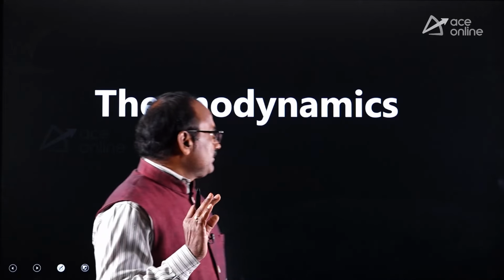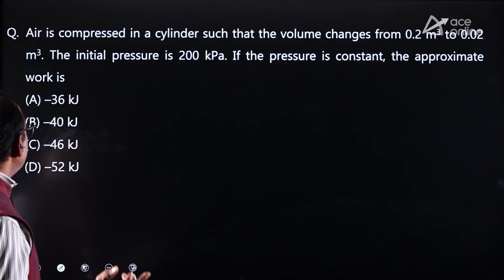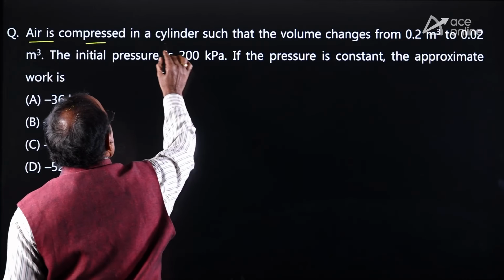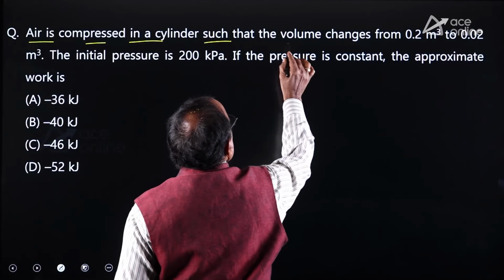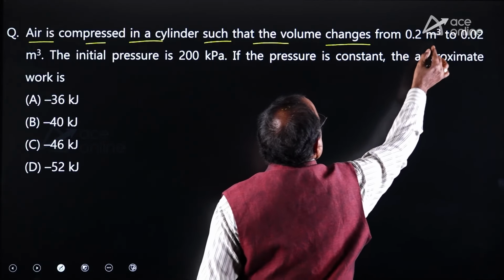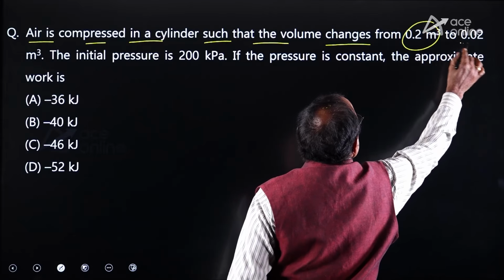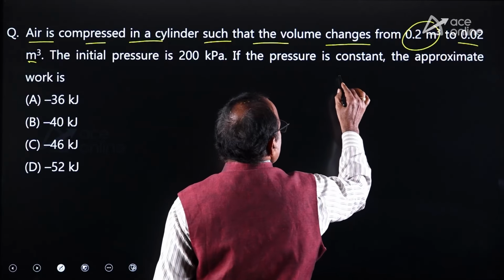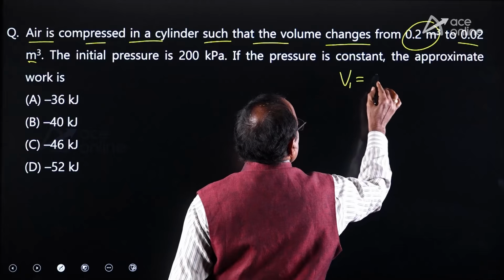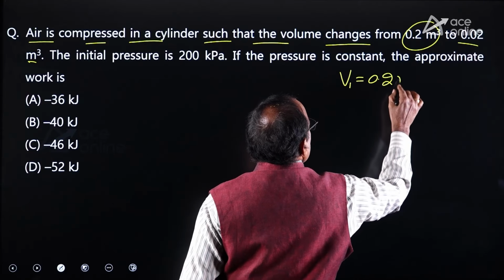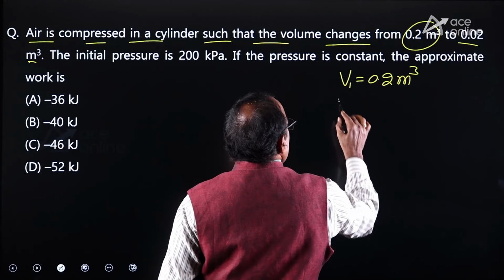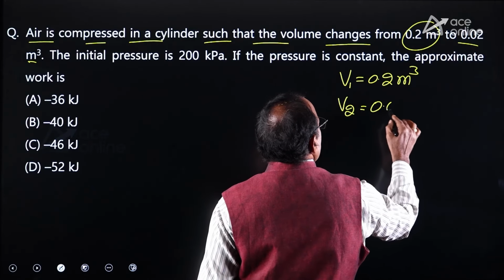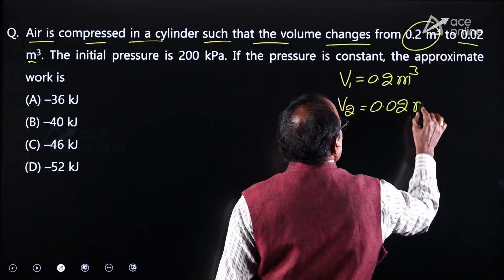Okay, look at the very first question. It is asking like this: air is compressed in a cylinder such that the volume changes from 0.2 meter cube to 0.02 meter cube. Means initial volume V1 equal to 0.2 meter cube and final volume V2 equal to 0.02 meter cube.